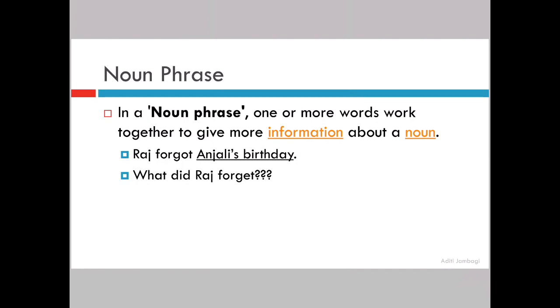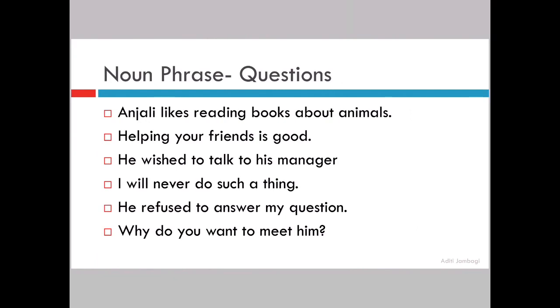Okay. Let us see some questions that I have made for you so that you can better understand what a noun phrase is. Let us read. There are 6 sentences. You may write these down if you want and try to solve them on your own. If you want, you can pause the video and solve them, and then in the next slide I have given answers.